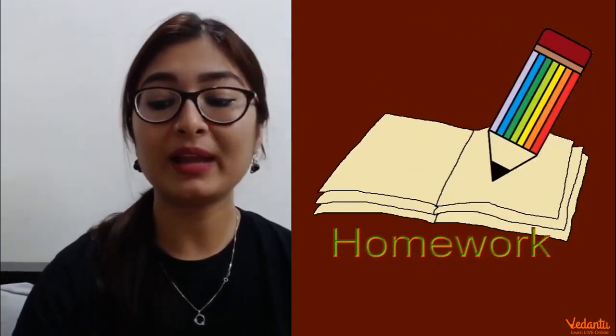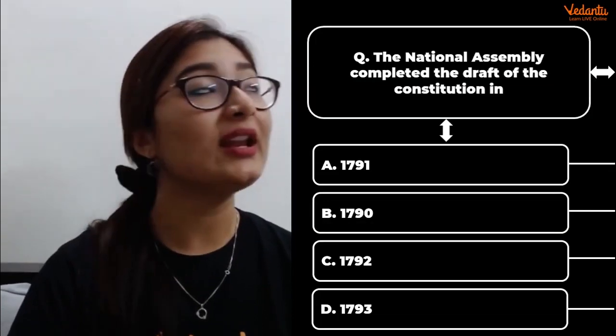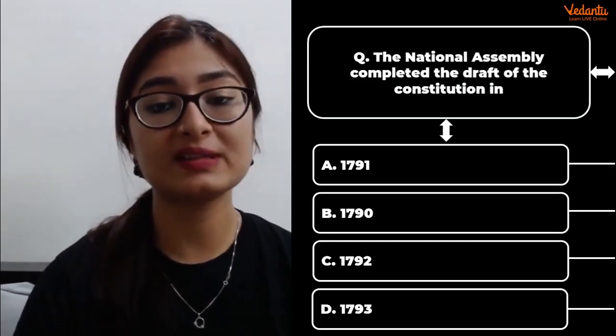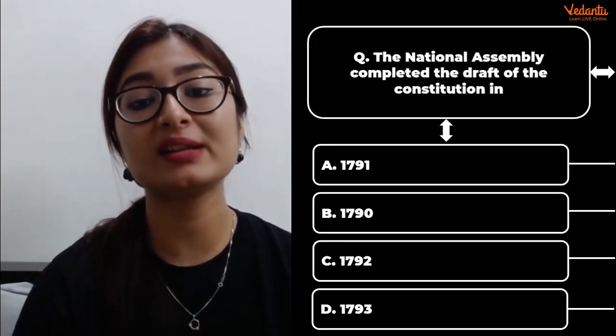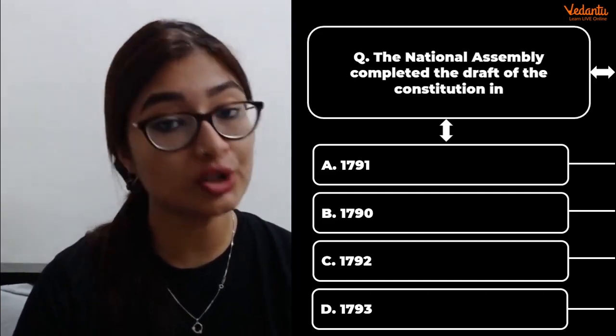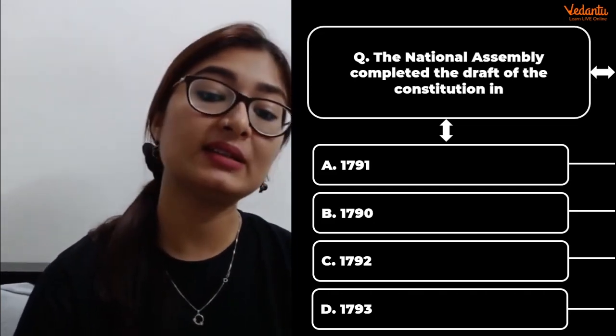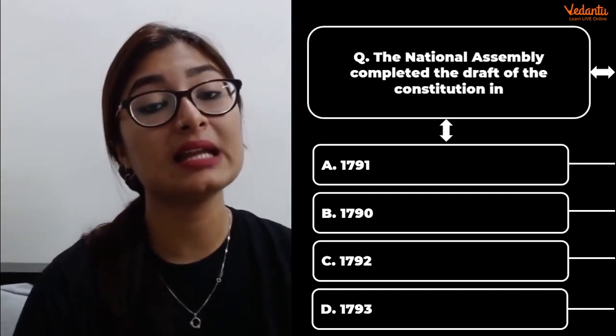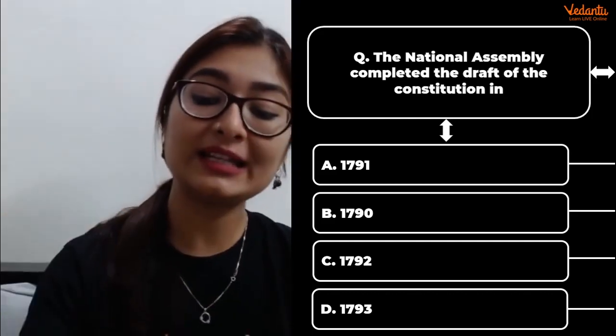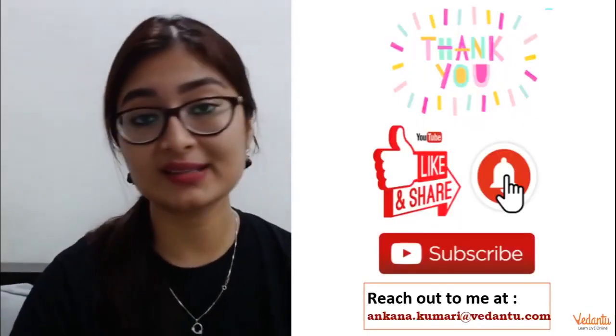Let's quickly have a look at the homework question, bacha. This is very important from your examination's perspective. So the question is, the National Assembly completed the draft of the Constitution in 1791, 1790, 1792 or 1793. Make sure you're putting the answer in the comment box, not just in the live chat.